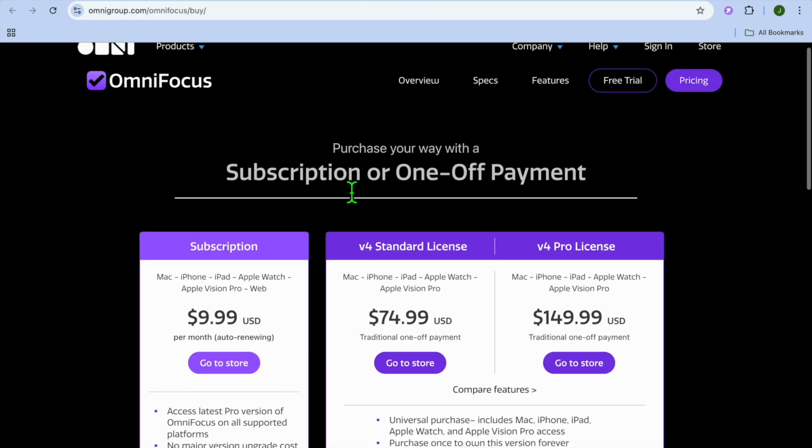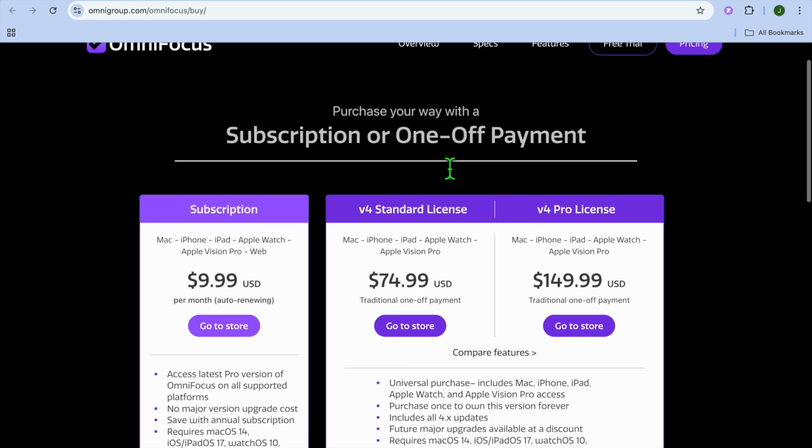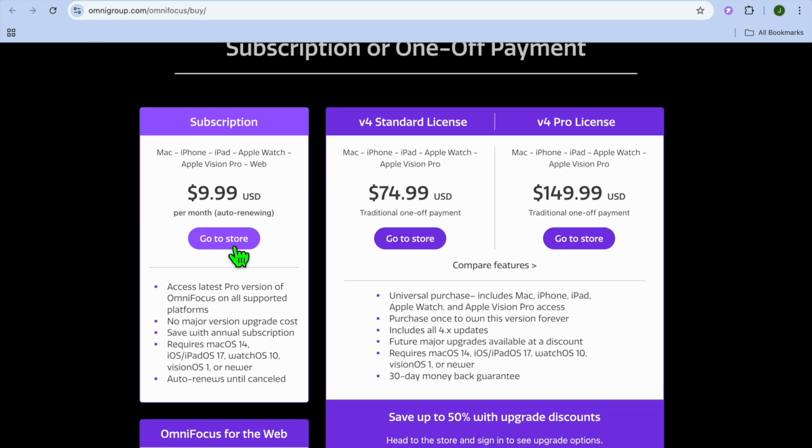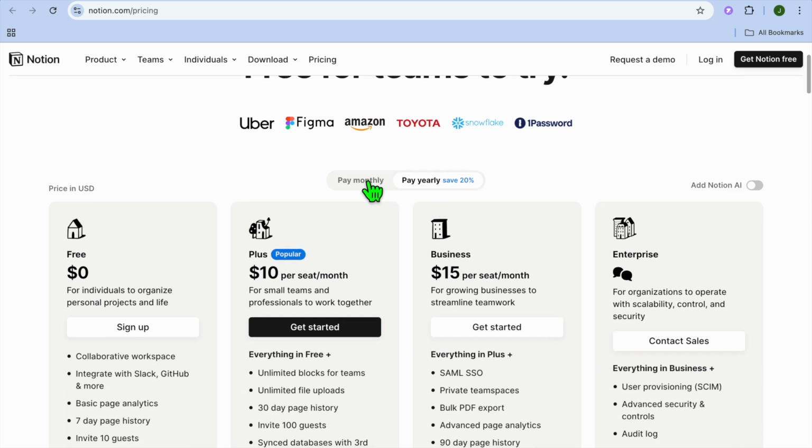And if we were to compare their pricing, you can get started with OmniFocus as they offer a free trial, and their paid plan starts at $9.99 per month and goes up to $149. And with Notion, you can also get started for free, and their monthly plan starts at $12 and can go up to $18.